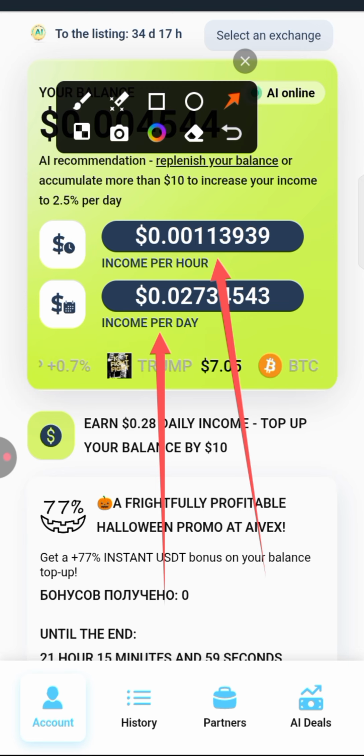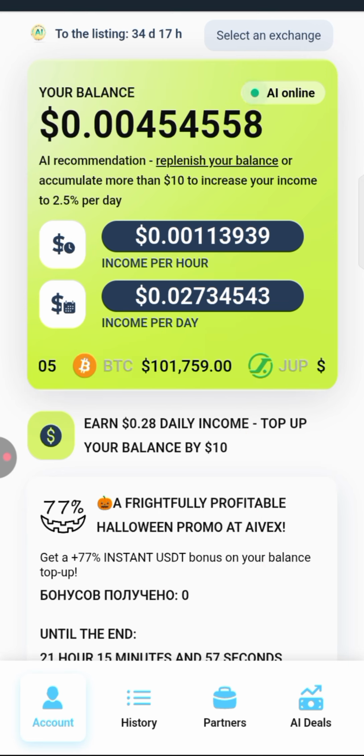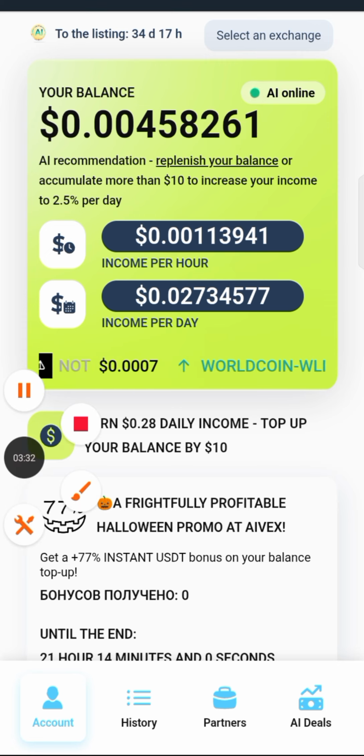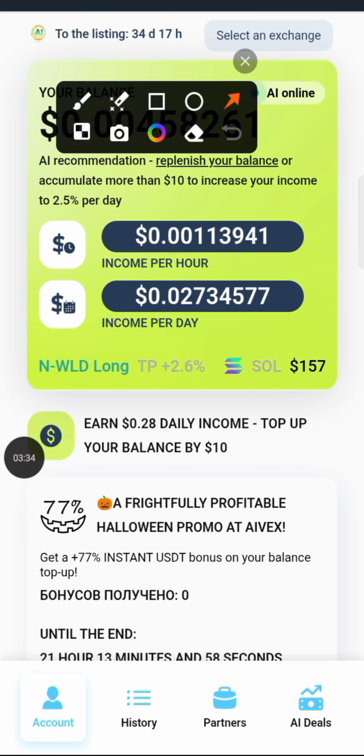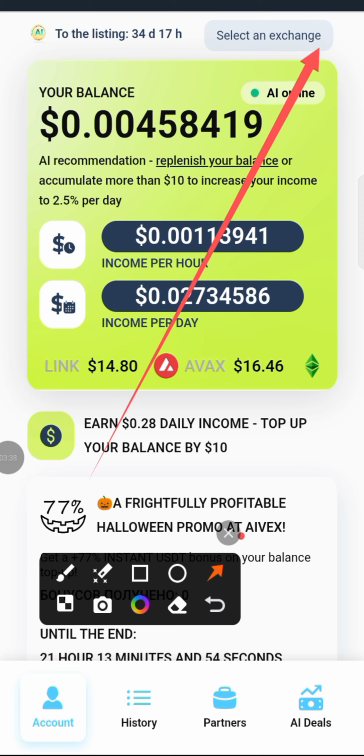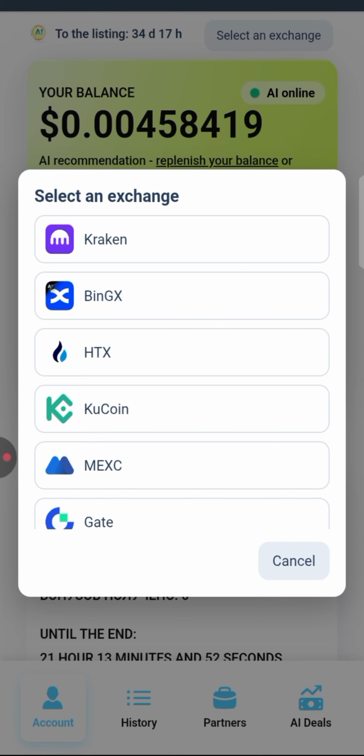You can see this project will be launching in different exchanges. If you click on this place that says select an exchange, now let me mark it for you guys. If you click on this place, you will see the different exchanges and wallets that this project will be listing on.